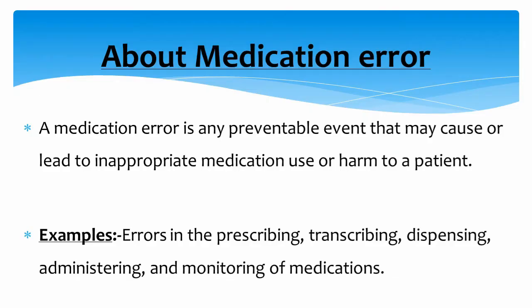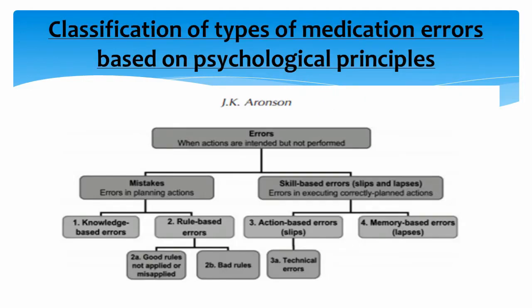So talking about the definition, what it says: any preventable event that may cause or lead to inappropriate medication use or patient harm while the medication is in the control of the healthcare professional. So medication error can occur throughout the medication use system, such as when prescribing a drug, upon entering information into a computer system, when the drug is being prepared or dispensed, or when the drug is given or taken by the patient. So you can have a look at this.